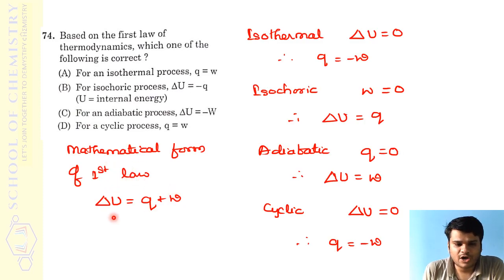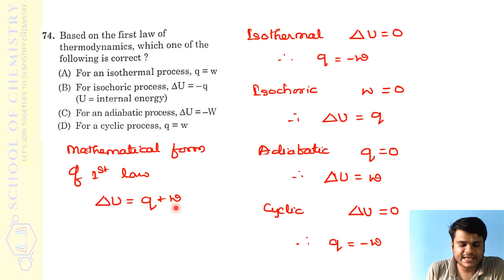The mathematical form of the first law is delta U equals Q plus W, right? The IUPAC convention is that delta U equals Q plus W, and this itself is to be used. Of course, in physics literature you may find it the other way, like Q minus W. But for chemists, the IUPAC recommendation is to be considered. The system is the central dogma for us. Energy is added to the system or removed from the system, that is what we bother about. So the equation should be delta U equals Q plus W.